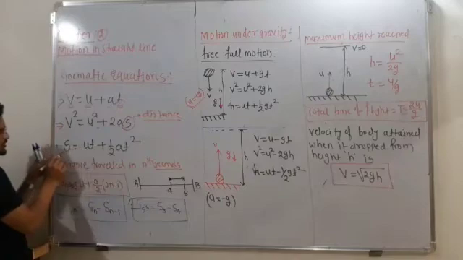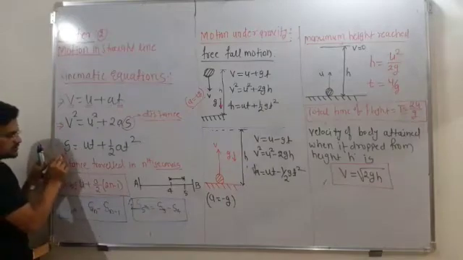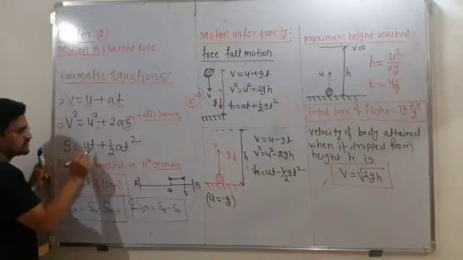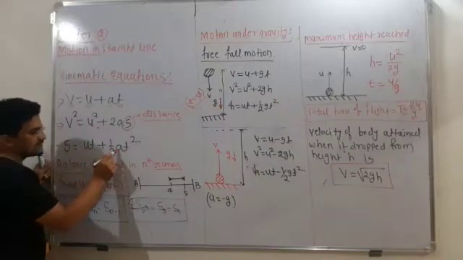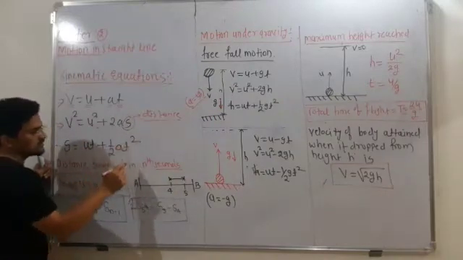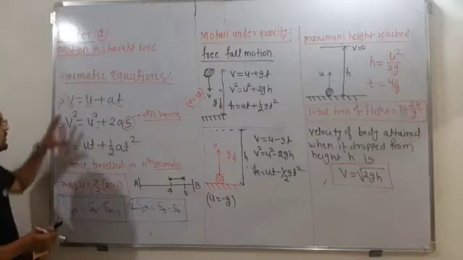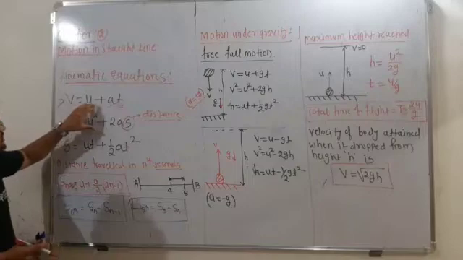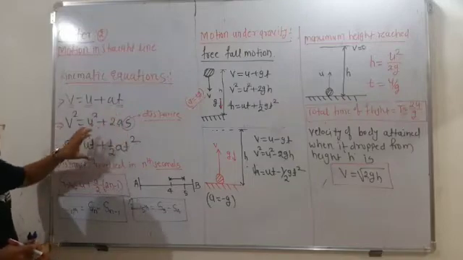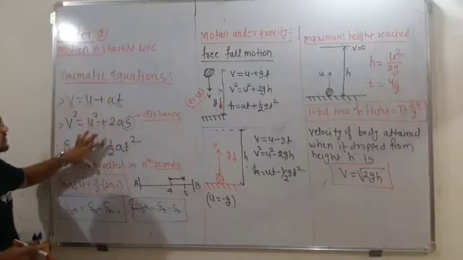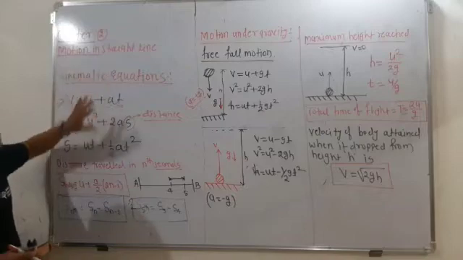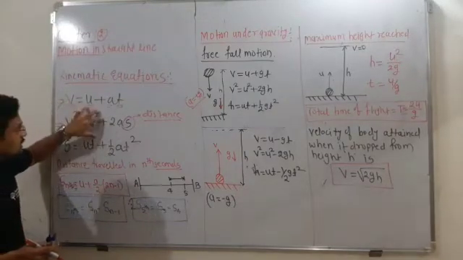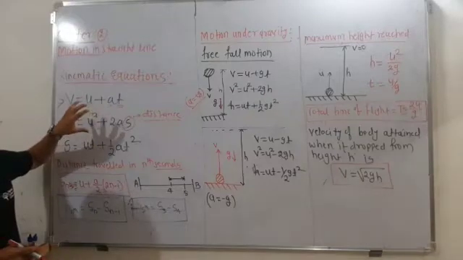So here again, distance is equal to what? That is s is equal to ut plus half at square, where u is initial velocity, a acceleration, and t is nothing but the time. So in these three equations you have everything: initial velocity, final velocity, acceleration, distance, time. Such equations are known as kinematic equations. So remember these equations, and also how to apply them.